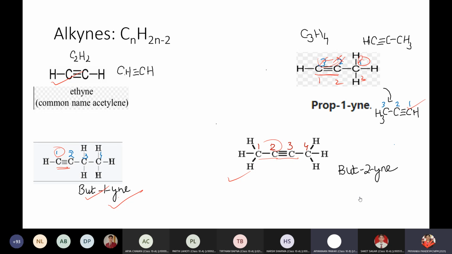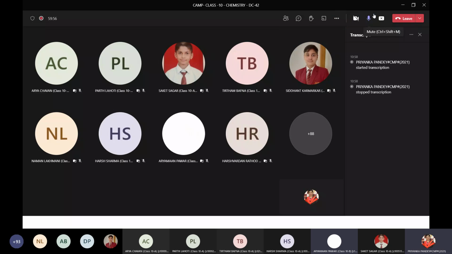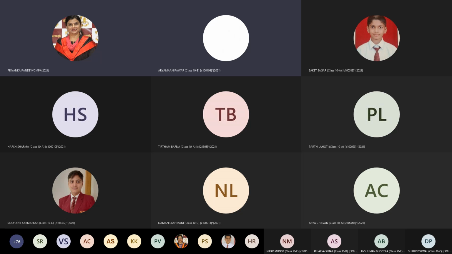In the next class, we'll do 3 more functional groups. We have done alkanes, alkenes, and alkynes. I hope you people are more familiar and perfect with the questions. Now, after this, what I want you all to know is that there are 3 more functional groups in your portion: alcohols, aldehydes, and carboxylic acids. In the next class, we'll finish those next 3. And after that, if time permits, I'll give you the rules for IUPAC naming so that we are perfect with the same. If anyone has a question, you can ask me.